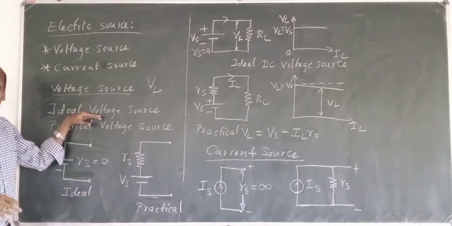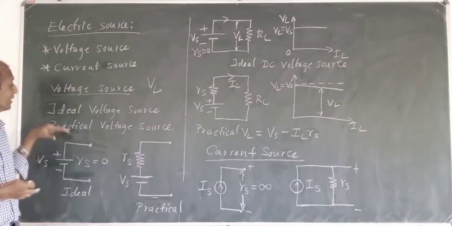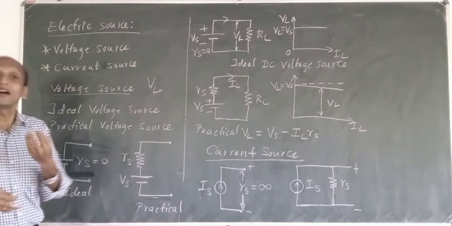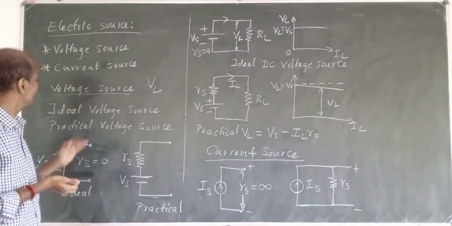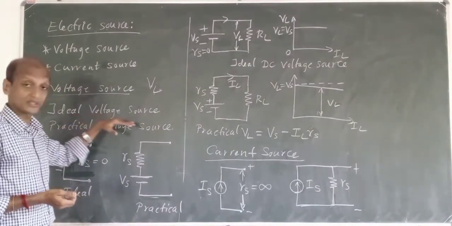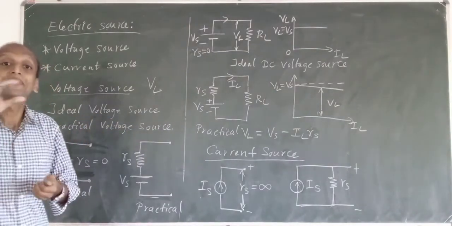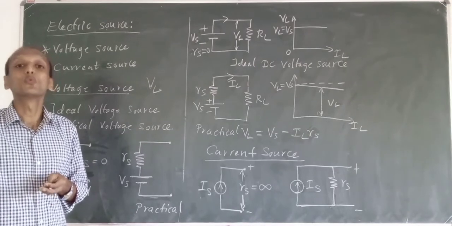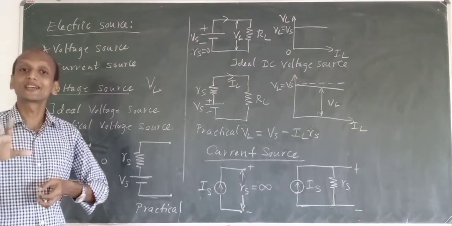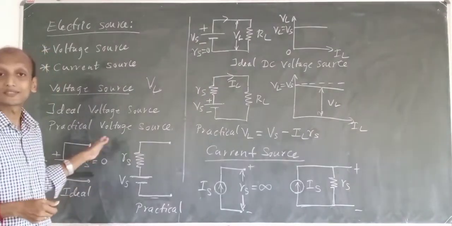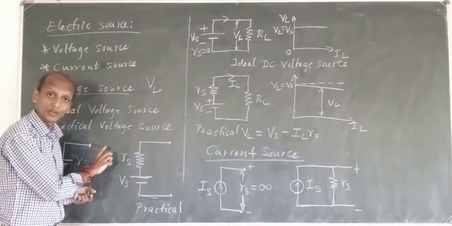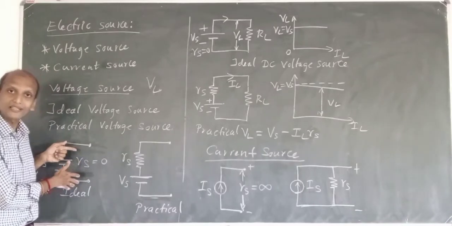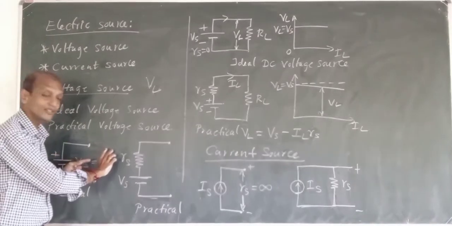So the ideal voltage source, how can we define it? It is a voltage source which will provide constant voltage. Okay, so an ideal voltage source is something which will supply constant electric voltage to the circuit irrespective of the resistance of the load. Okay, so we will be having a certain load resistance. Say here we haven't connected it.